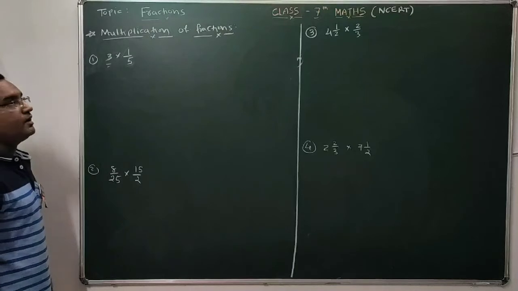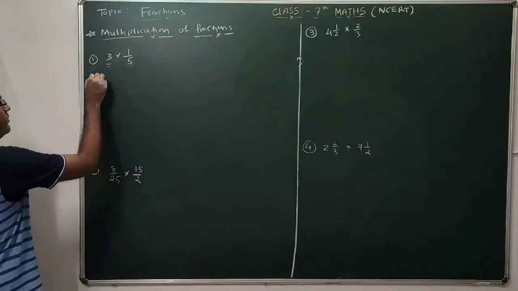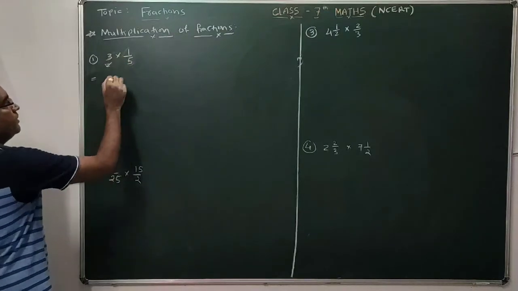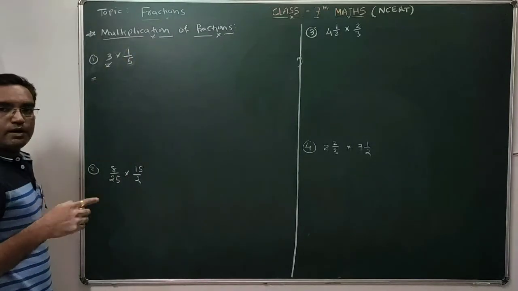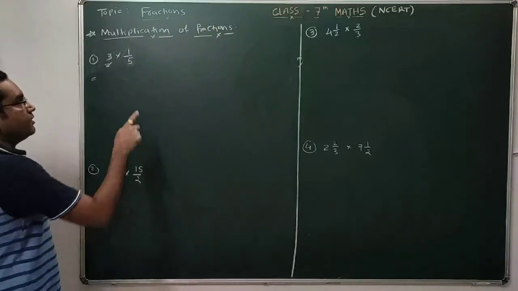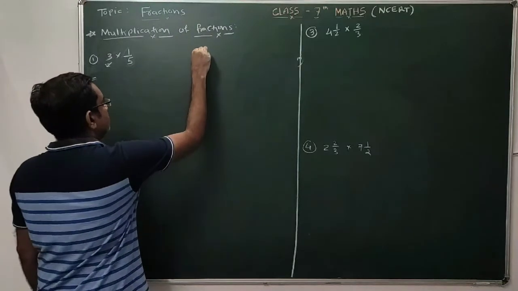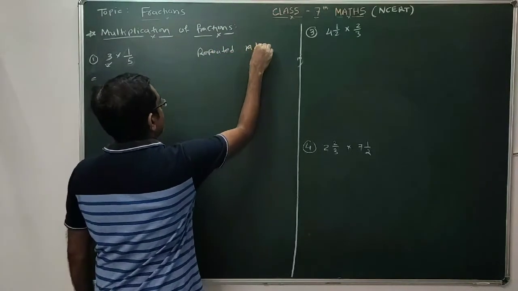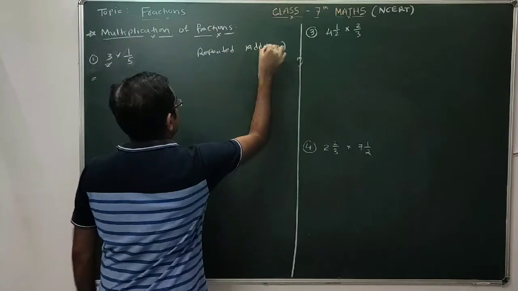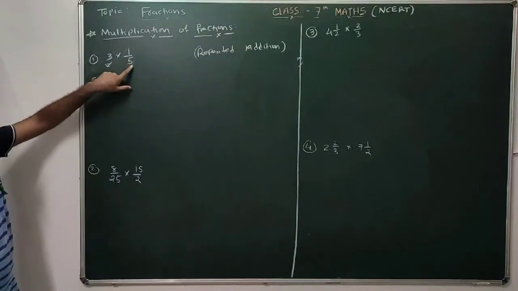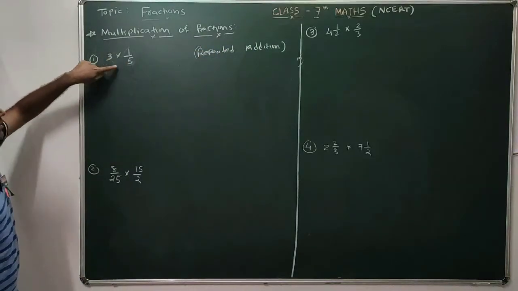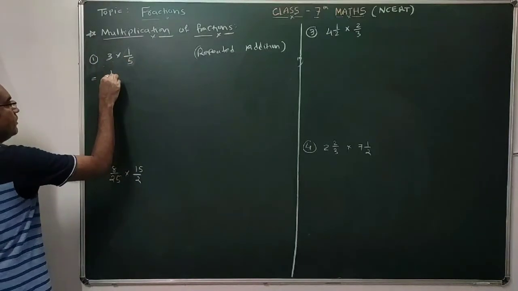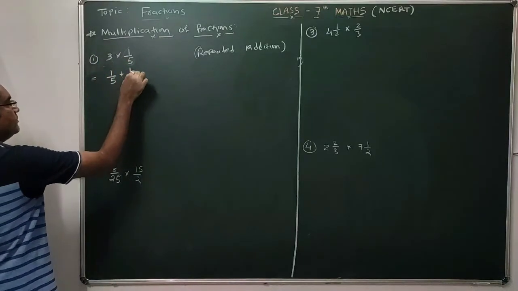Suppose that we discuss multiplication of fractions. The first term is multiply 3 with 1 by 5. This 3 is an integer and this 1 by 5 is a fraction. Multiplication of any fraction with an integer is nothing but repeated addition. You have to repeat this fraction the number of times of the integer.